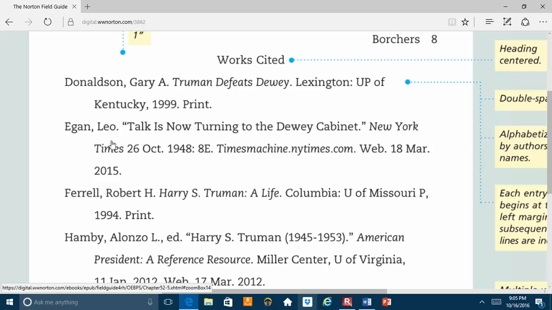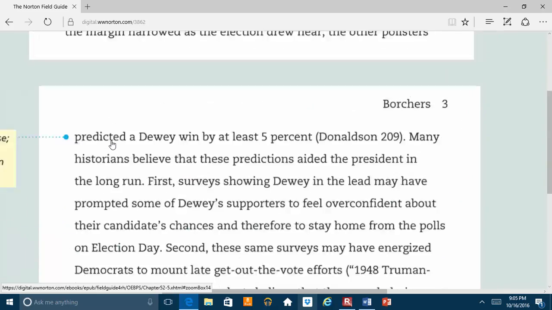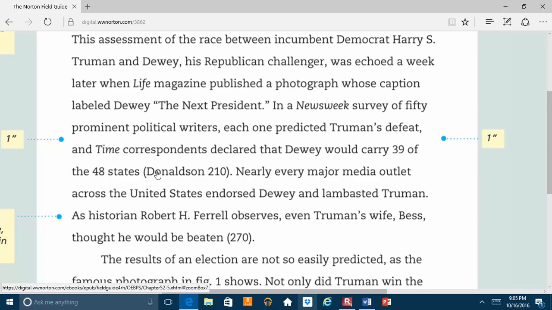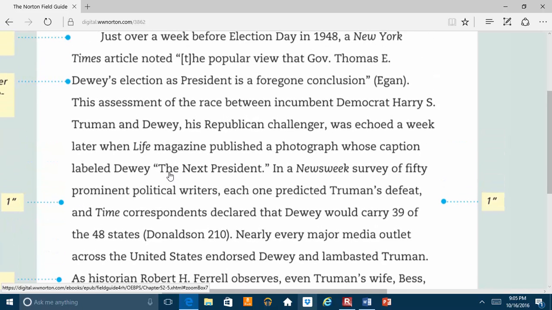And so let's look at another one. We'll go right back to the top again, and we will look at this source here, Donaldson. We notice with Egan, it just said Egan. It didn't have any numbers with it, but Donaldson does have numbers with it. It has 210. And so that usually indicates that the information from this source comes from a book because there's a page number attached with it. This page number is telling us that the information used in this sentence comes from Donaldson, and it comes from a specific page, page 210.